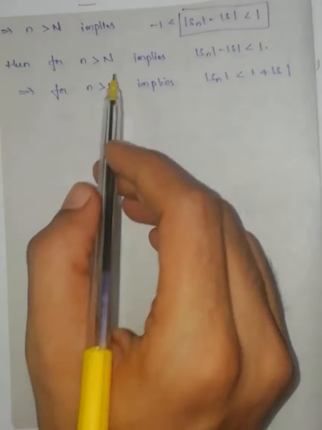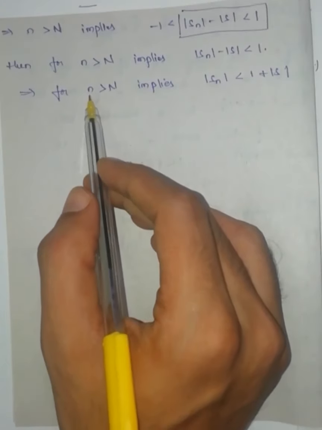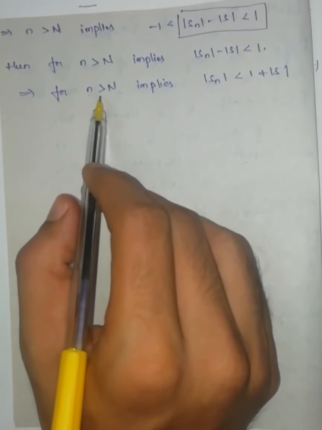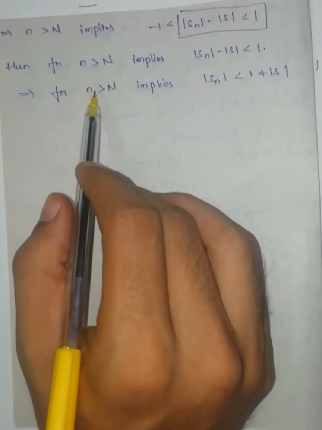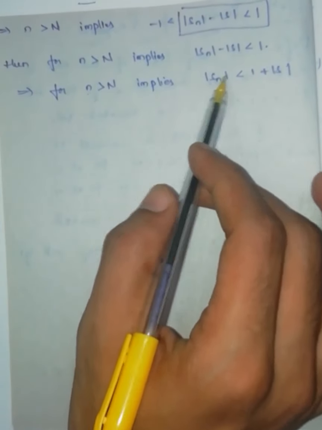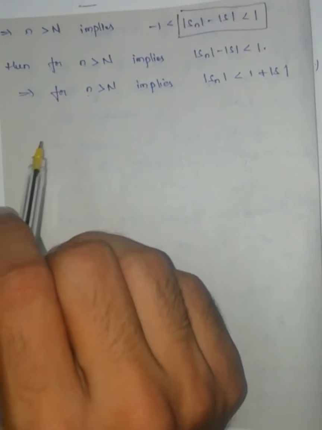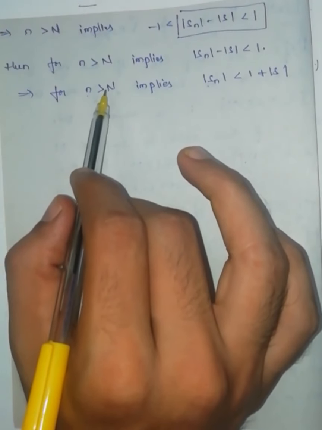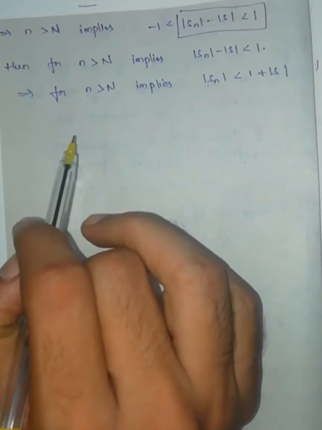This says that if I take any small n value which is greater than capital N, that is capital N plus 1, N plus 2, any values which are greater than capital N, all those terms are less than this one. But I don't know the value of capital N still.